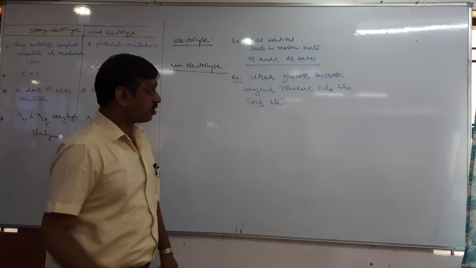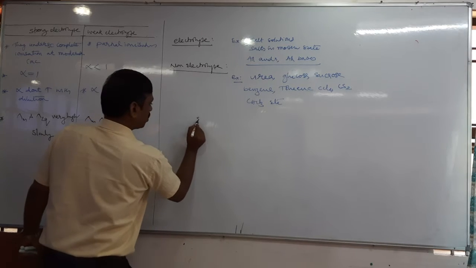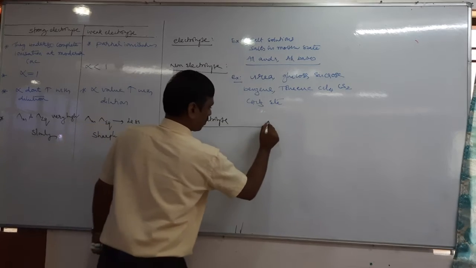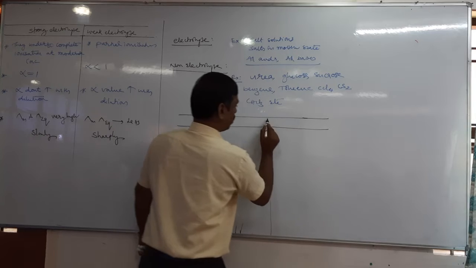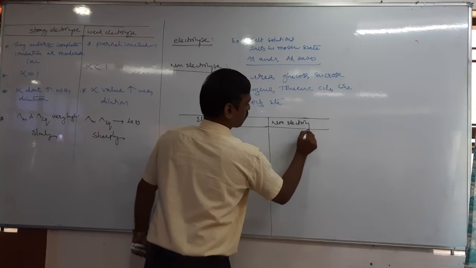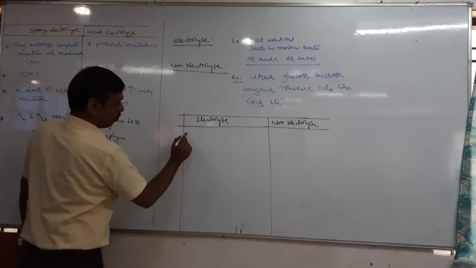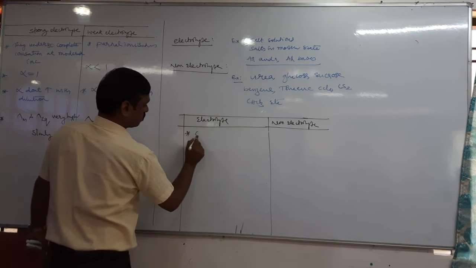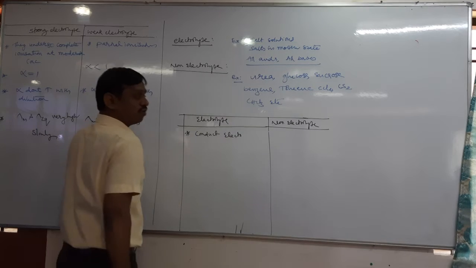Okay. Then what are the differences between electrolytes and non-electrolytes? Come on, tell me. One, electrolytes conduct the electric current in solution and molten state.